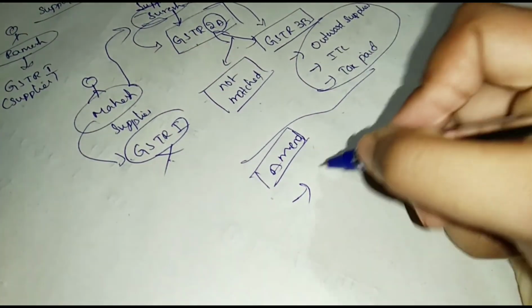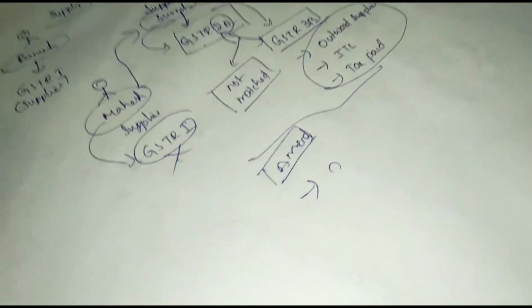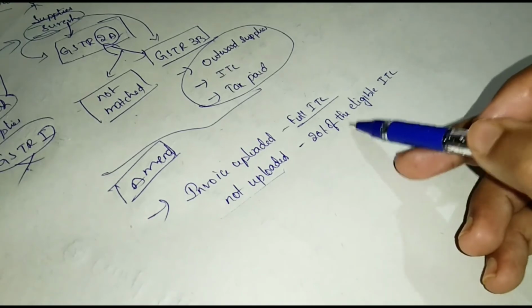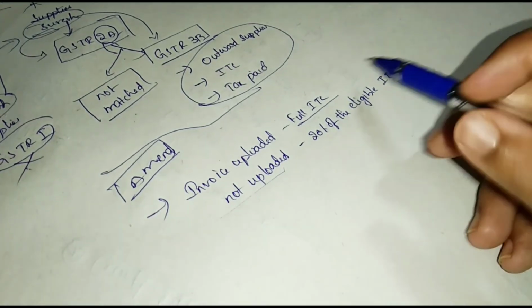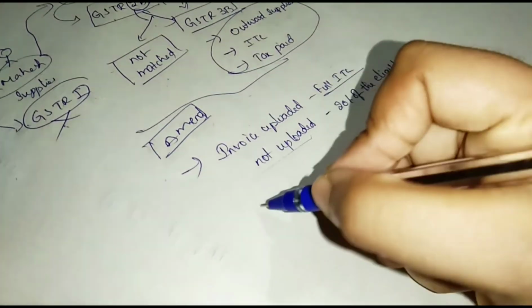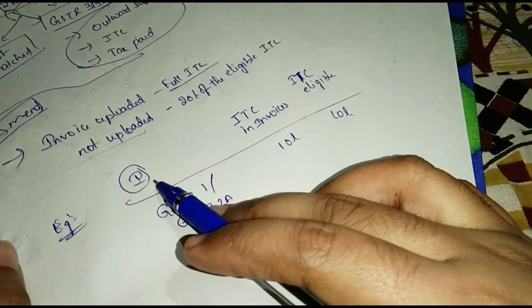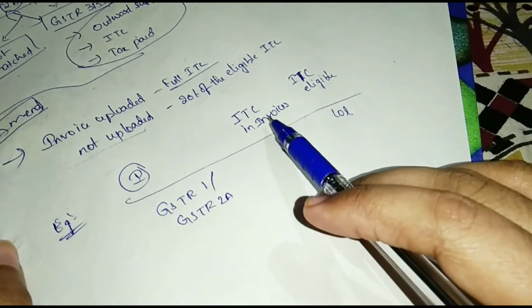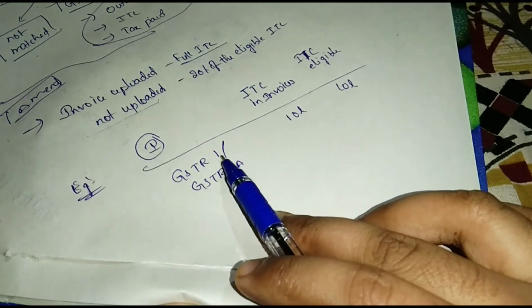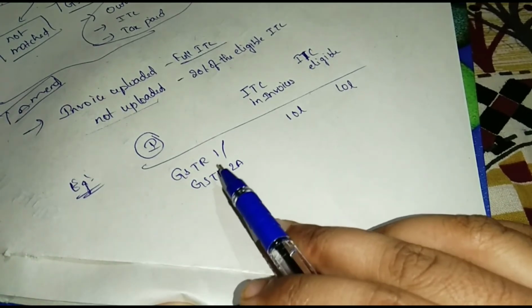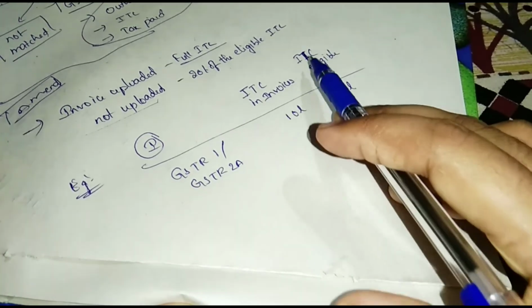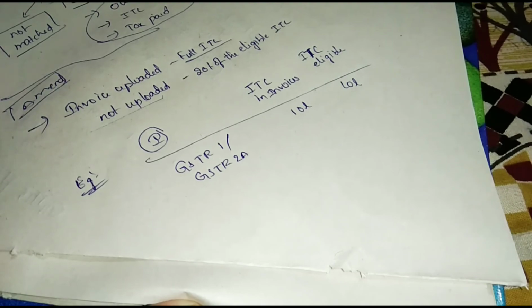And see, invoice uploaded, full ITC. Invoice not uploaded, 20% of the eligible ITC of uploaded invoices. Okay. See, for example, invoices, ITC in invoices eligible, uploaded in GSTR-1 or reflecting in GSTR-2A, 10 lakhs ITC in invoices, then ITC available 10 lakhs. Okay.